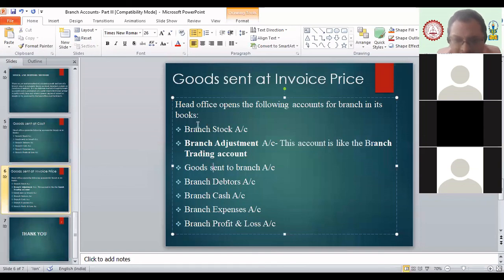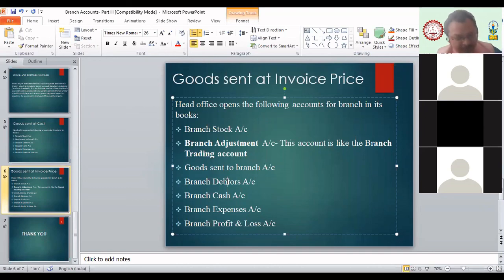See, branch stock simply keeps a record of all stock sent by head office to the branch. Opening, closing, and all that data we have to keep there. Then branch debtors will have a record of the debtors of the branch.